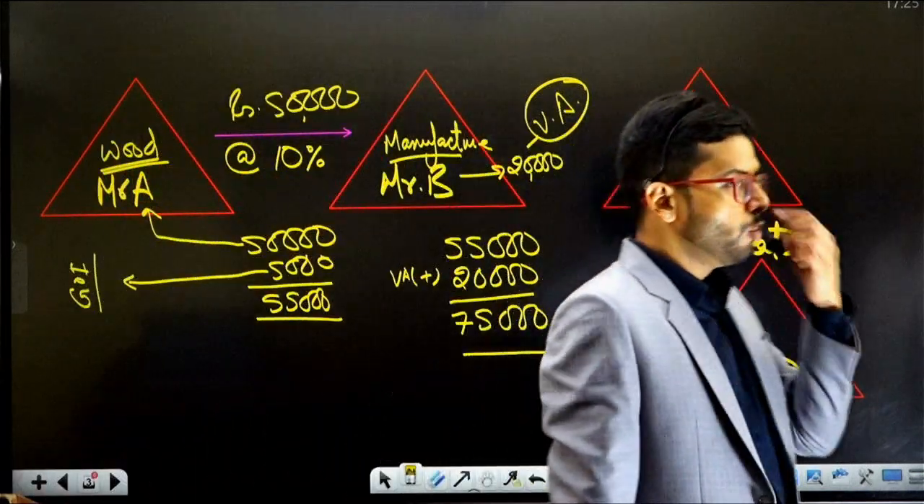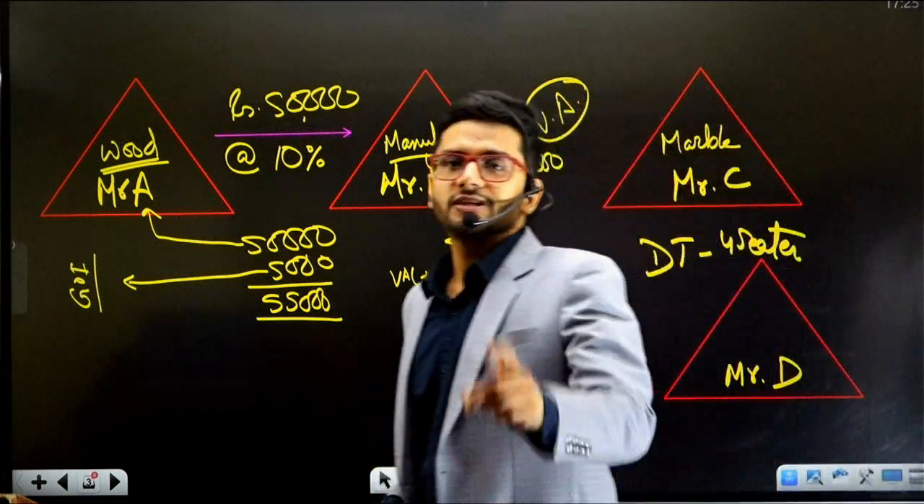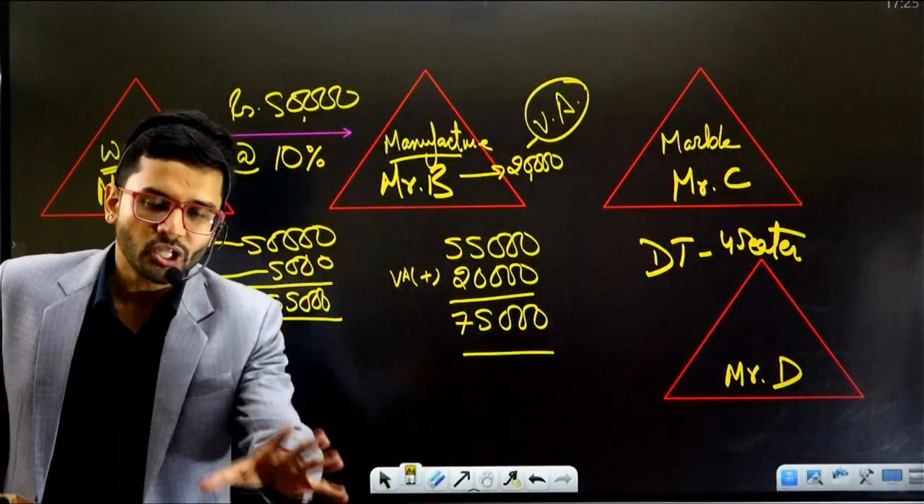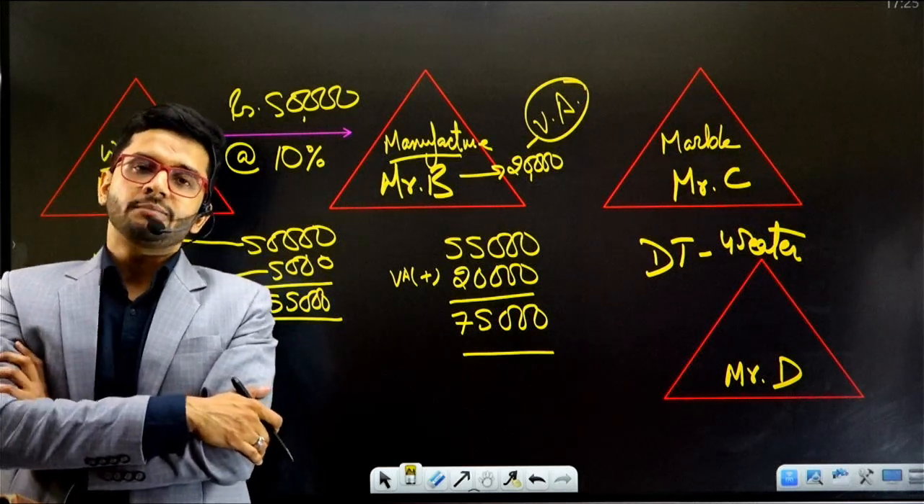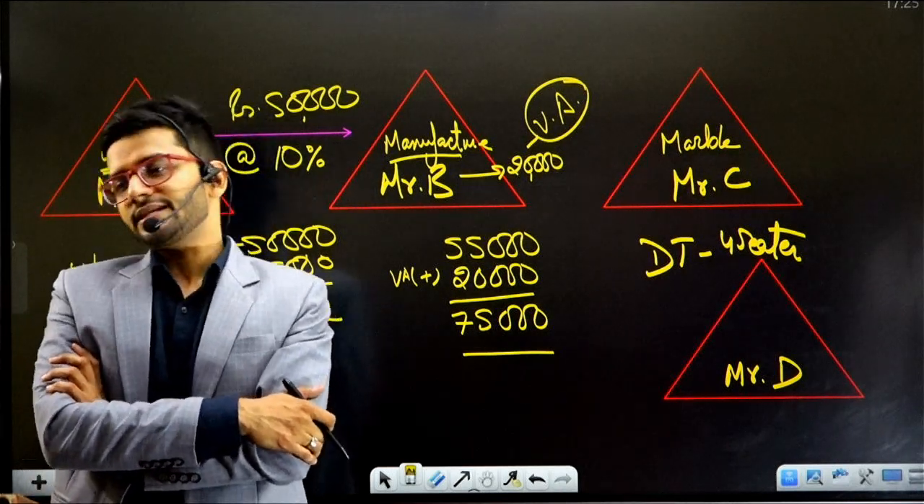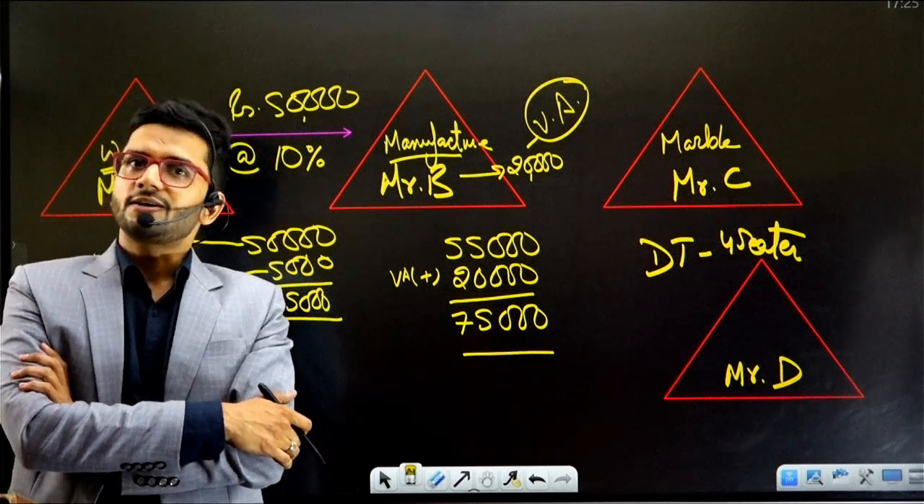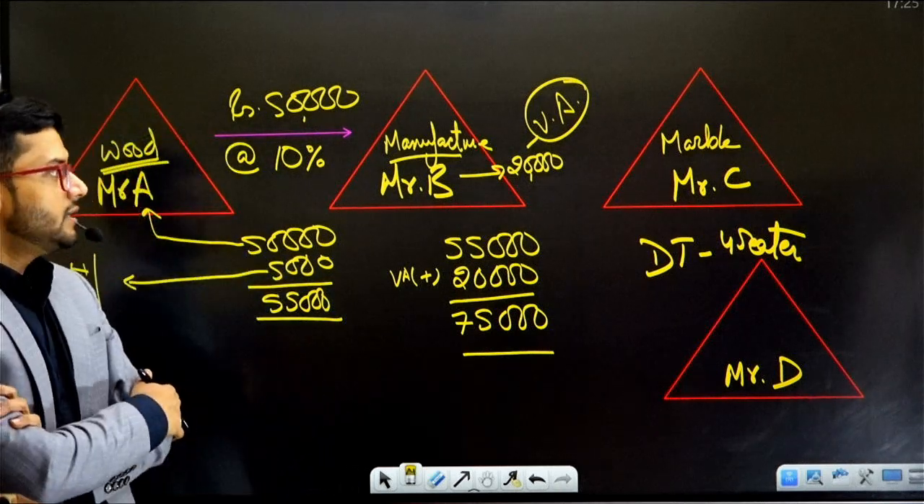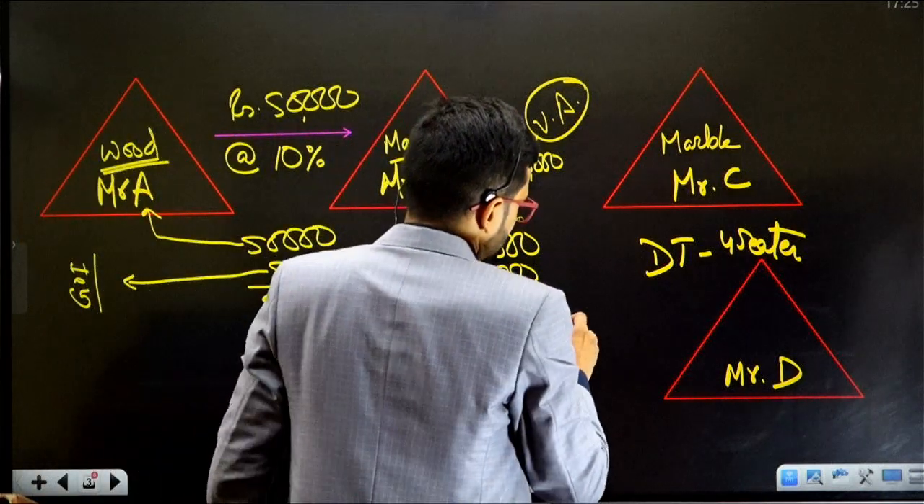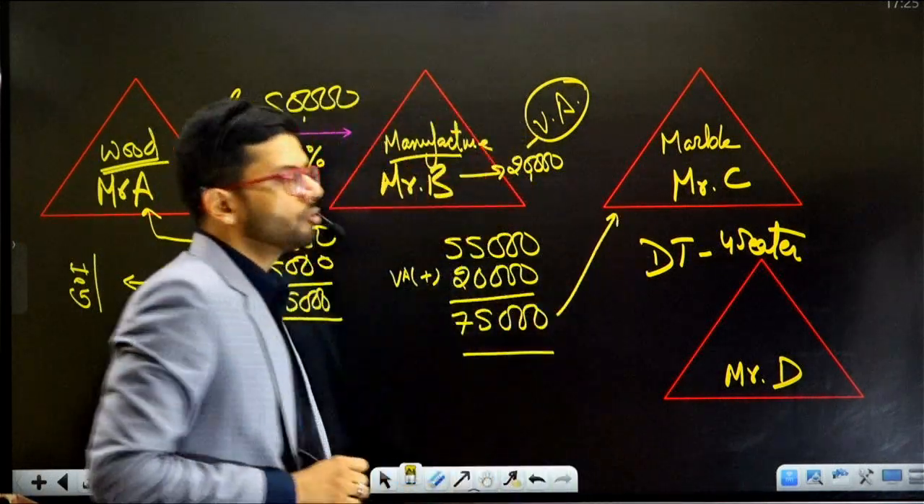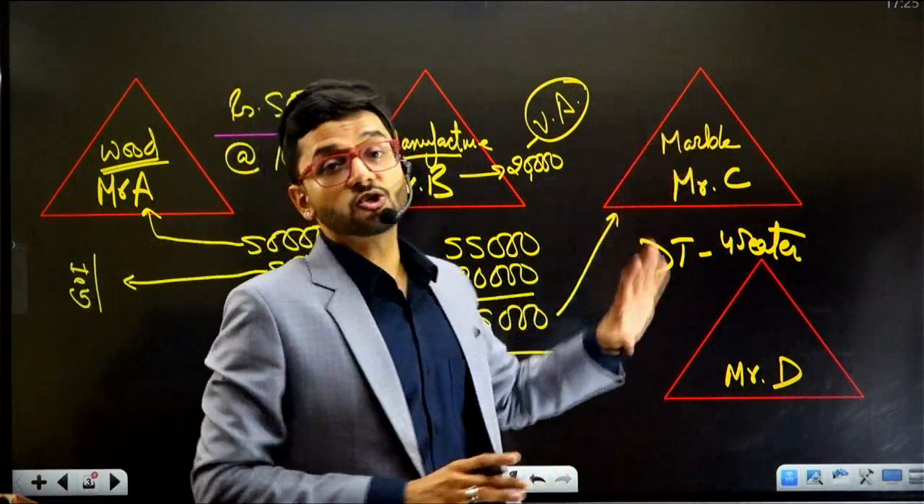This dining table is now worth 75,000 rupees after Mr. B's hard work which is put in the dining table. Perfect. This dining table is worth 75,000 rupees. Now this dining table is transferred to Mr. C. What is the role of Mr. C? Mr. C is a marble merchant.